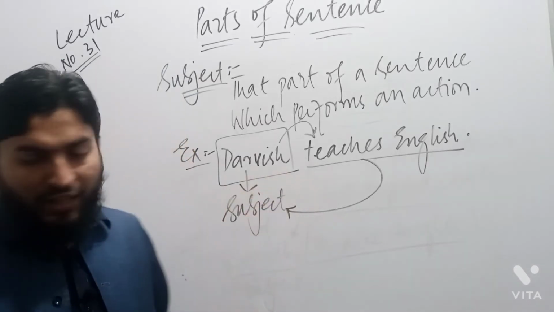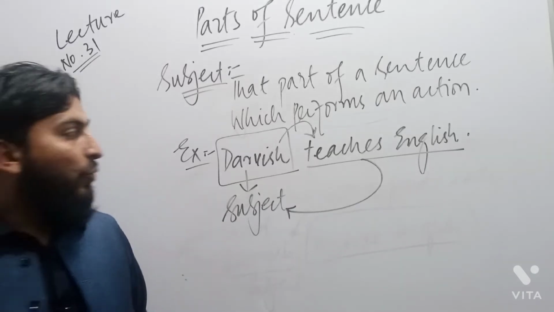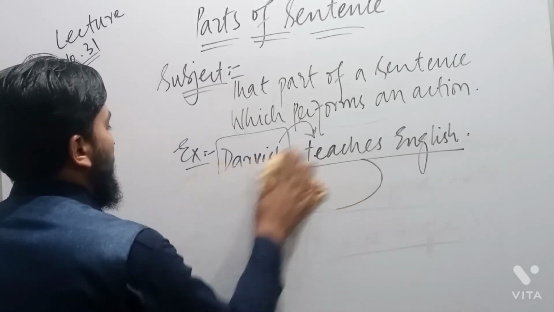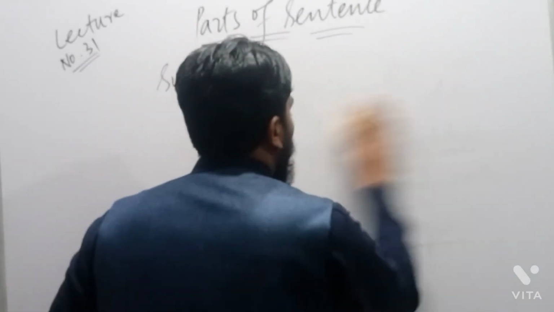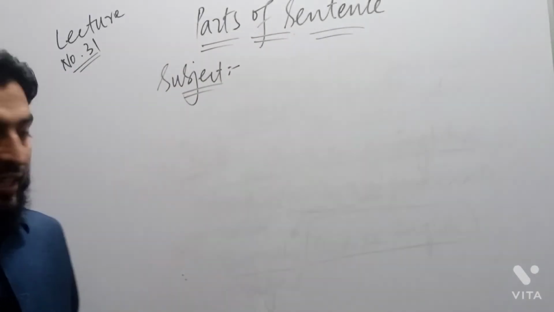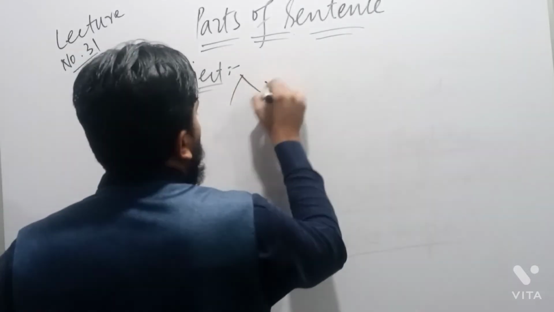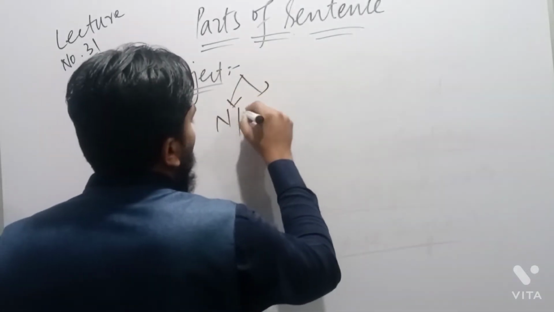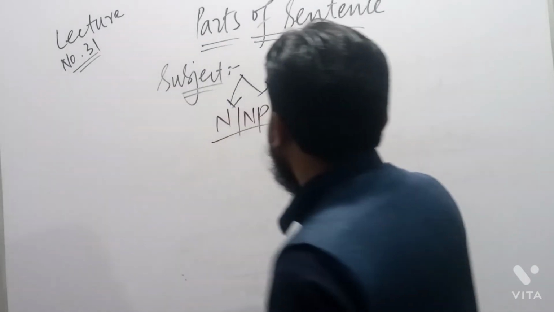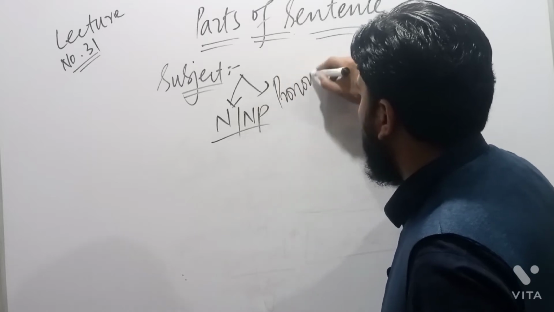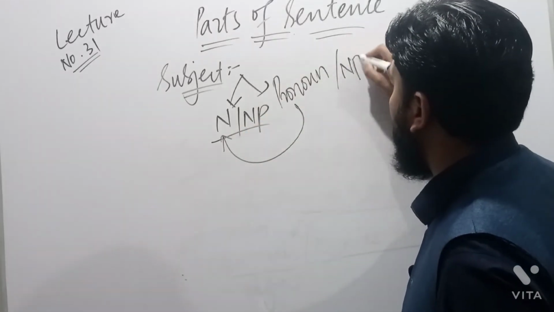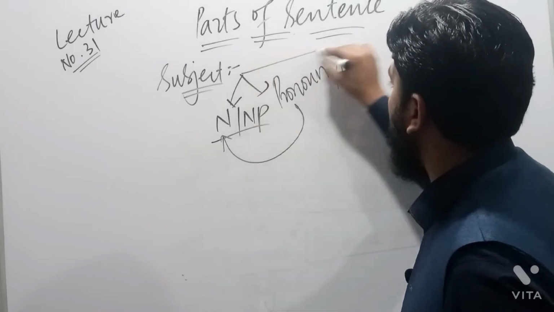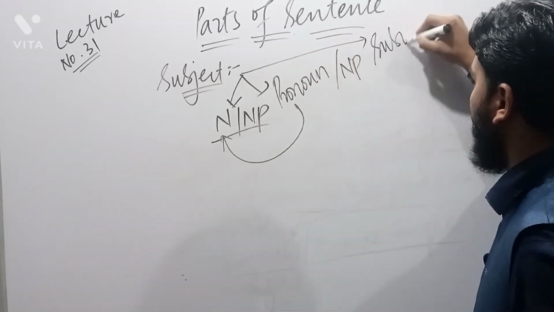So when we say about subject, we know very well that it can be a noun or a noun phrase, it can be a pronoun which is used instead of a noun, but it can also be a subordinate clause.